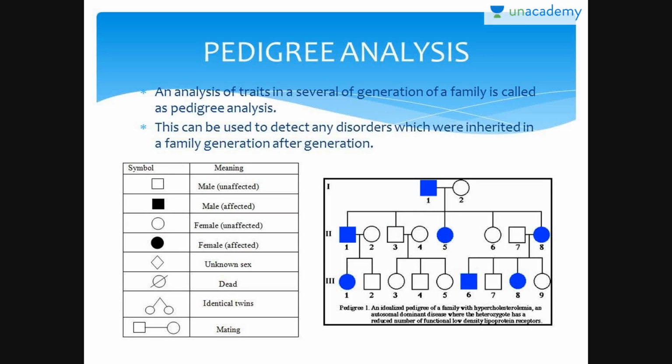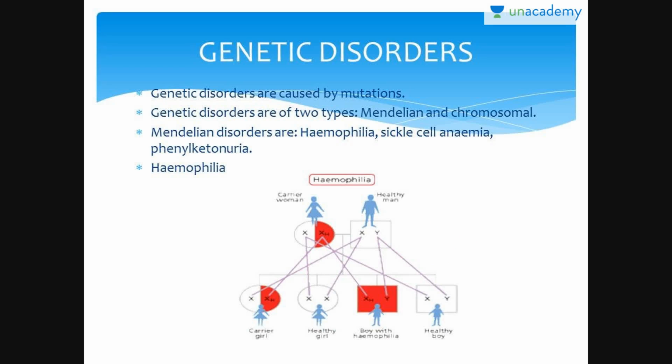If you have a closer look here, it is clearly explained that these are affected males and these are affected females. There are several genetic disorders which are caused by mutation. Genetic disorders are of two types, Mendelian and chromosomal. Mendelian disorders are haemophilia, sickle cell anemia, phenylketonuria, and thalassemia.